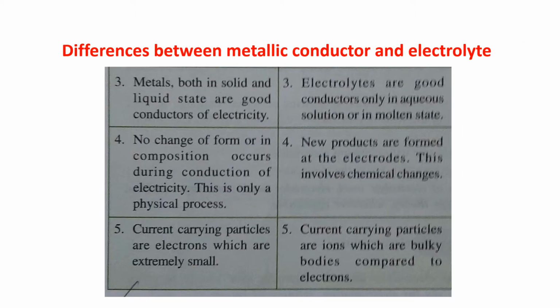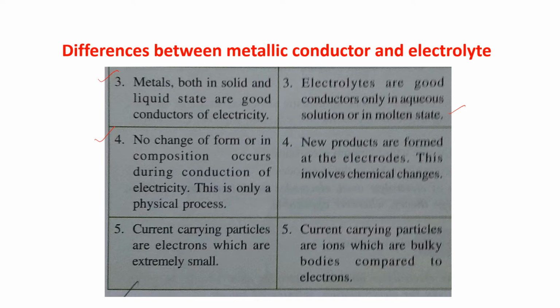Next, third point, metals both in solid and liquid state are good conductors of electricity. But electrolytes are good conductors only in aqueous solution or in molten state. Fourth point, no change of form or in composition occurs during conduction of electricity in metals. For electrolytes, new products are formed at the electrodes.